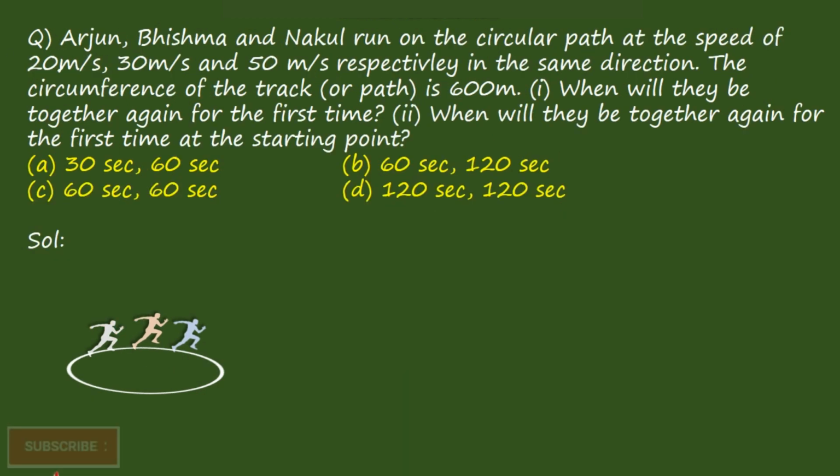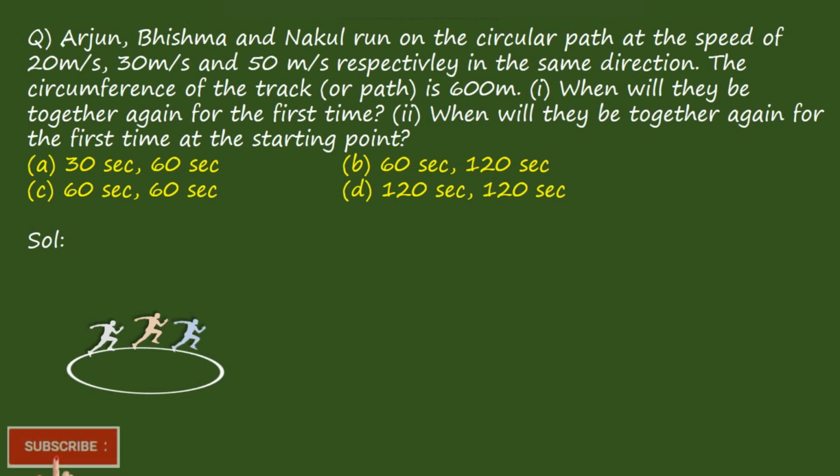Coming to next question. Arjun, Bhishma and Nakul run on a circular path at a speed of 20 meters per second, 30 meters per second, 50 meters per second, respectively in the same direction. The circumference of the track or path is 600 meters. When will they be together again for the first time? The second one they are asking, when will they be together again the first time at the starting point?